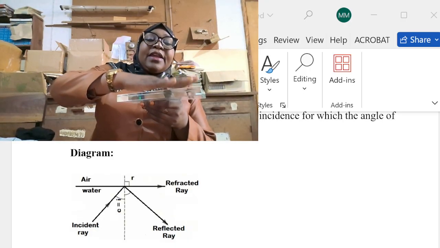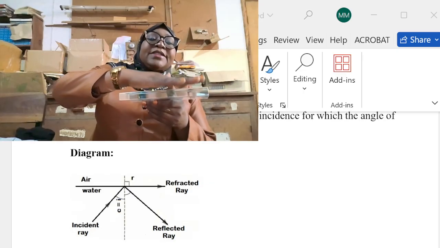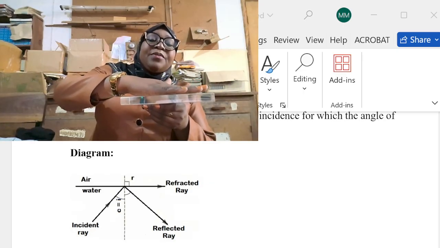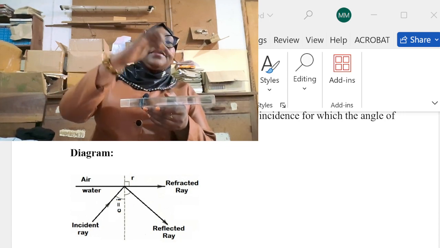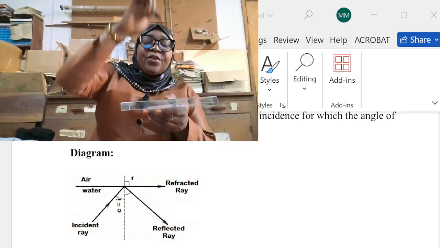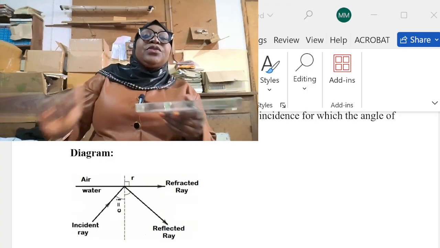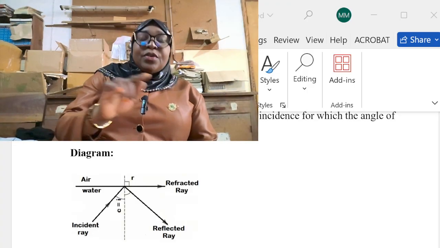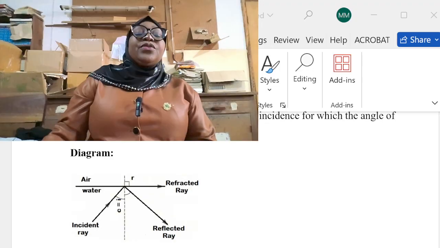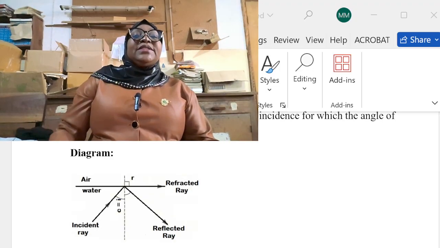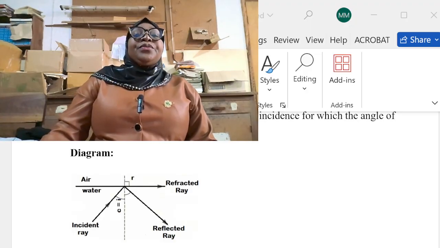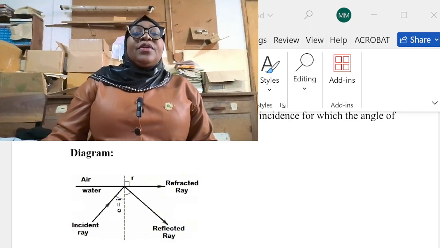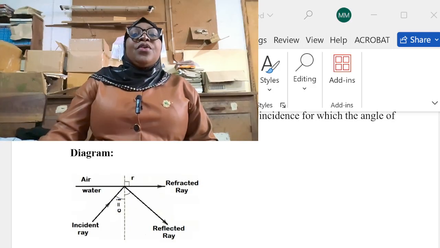At this moment, the angle of refraction is 90 degrees, and that angle of incidence is known as the critical angle. So in this case, C is the critical angle, while R is the angle of refraction.